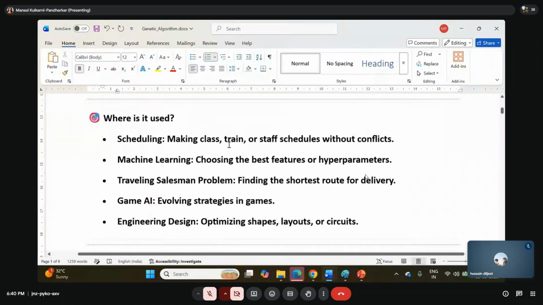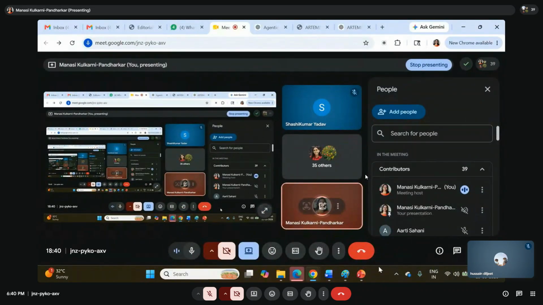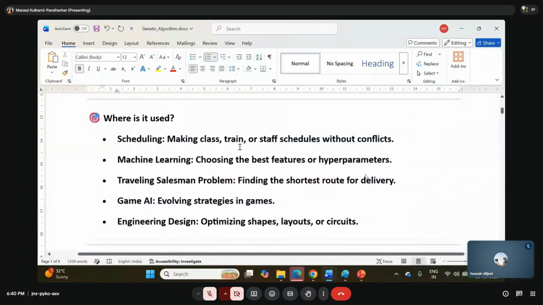Where is it basically used? It is used in scheduling algorithms, that is, making class, train or staff schedules without conflict. If you want to make a timetable, how will the best timetable be made? Or train scheduling, staff scheduling, without any conflicts, you can use the genetic algorithm. We can also use the genetic algorithm in machine learning, like choosing the best features or the hyperparameters. You know hyperparameters, right? All of you, do you know hyperparameters? Yes or no?